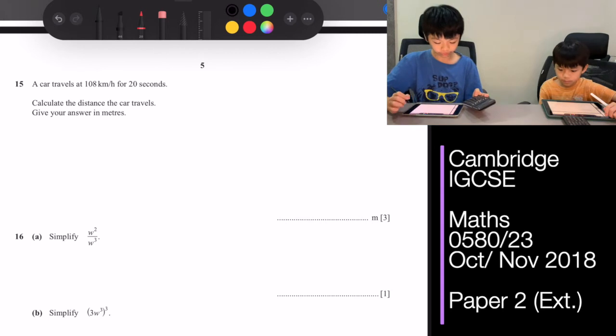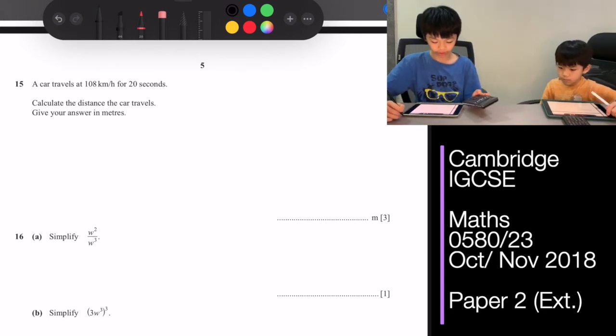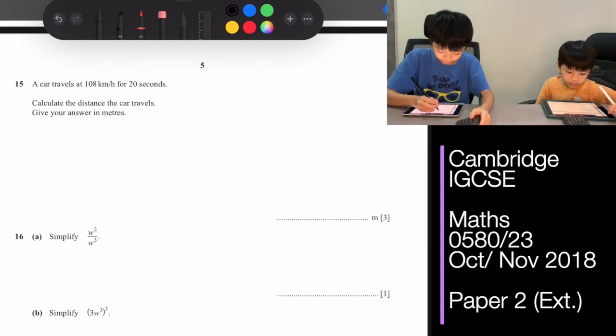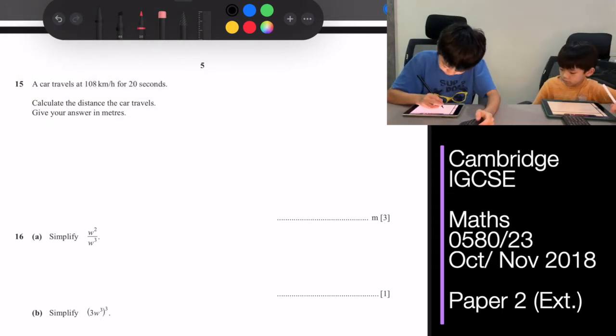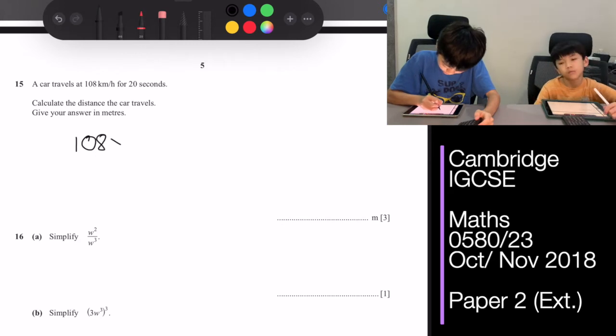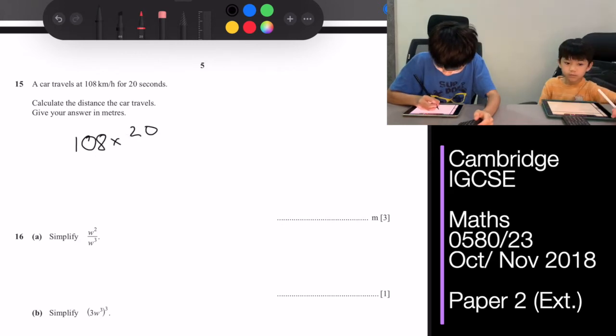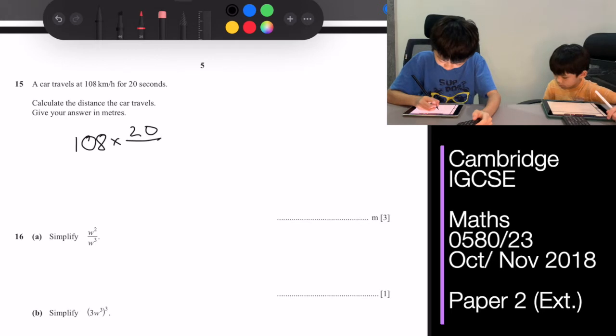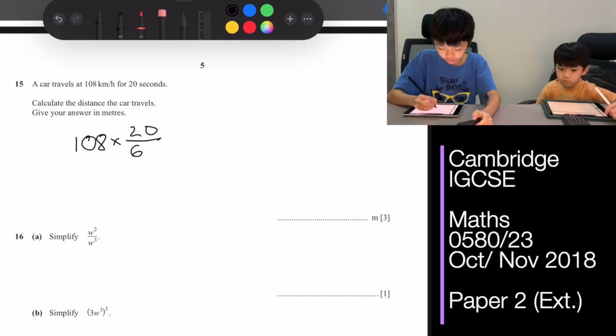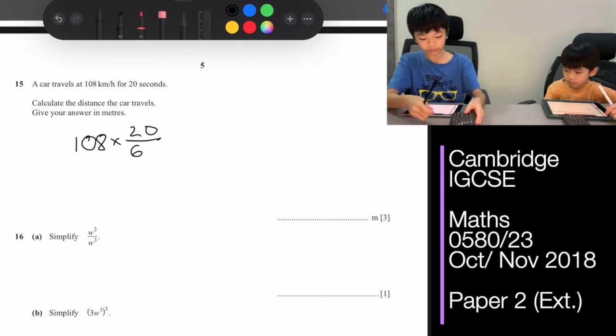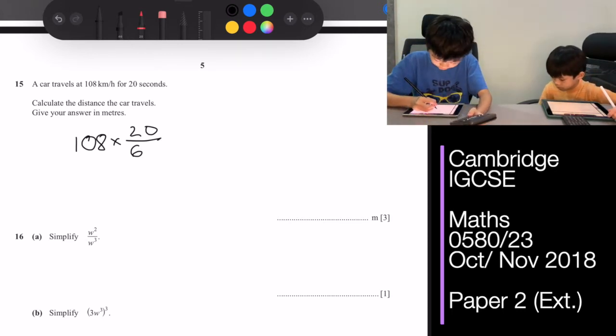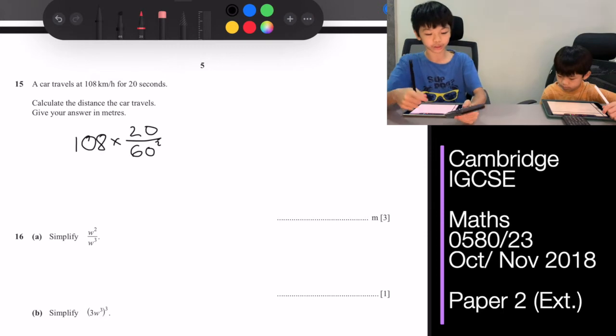So for question 15, a car travels at 108 kilometers per hour for 20 seconds. Calculate the distance the car travels and give it in meters. So 108 multiply 20, and then divide it by 60 squared, because 20 seconds to hours is minutes, which is 60, and then hours, which is another 60.